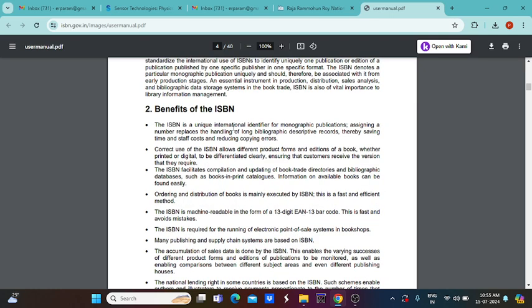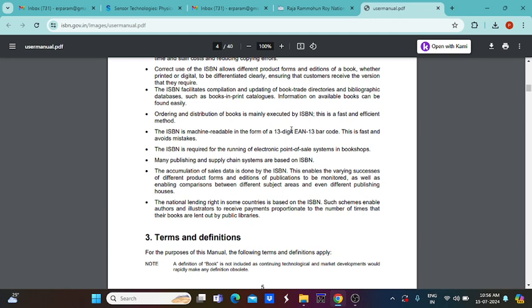What are the benefits of this ISBN? It is a unique identifier for monographic publications. The publication is nothing but any books, new books. If you want to publish your own article, you can get this ISBN number, and the bibliographic descriptive records of the particular persons can be properly given to this website.